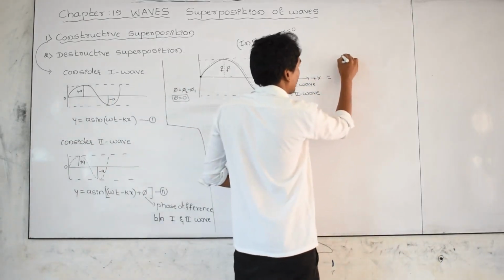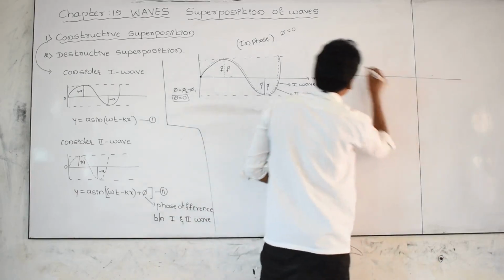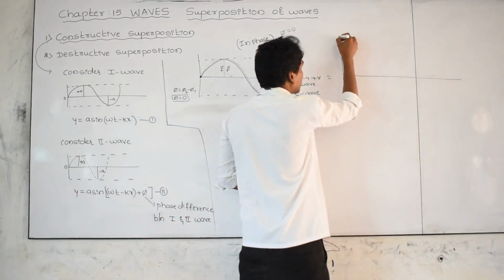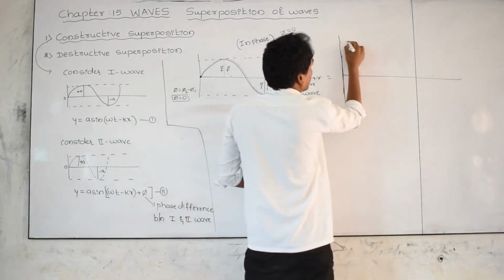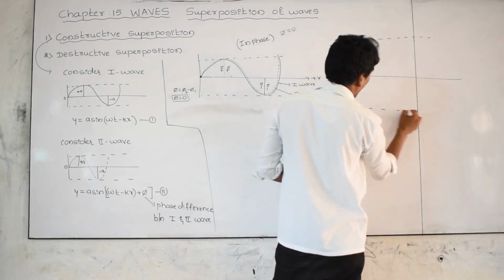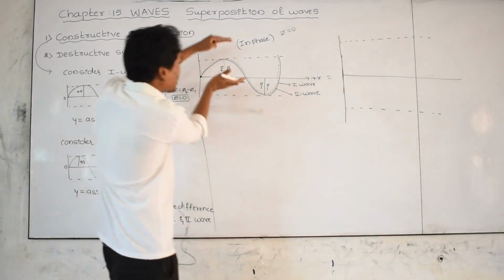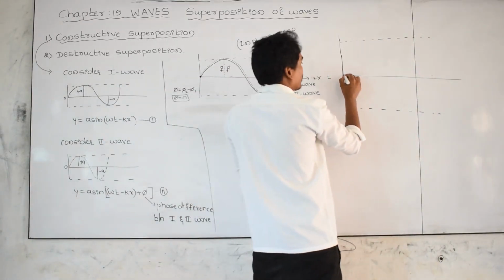After combining these two, what is the resultant wave? The resultant wave I am indicating here, let us take this is the resultant wave. After combining these two waves, the resultant wave is like this.